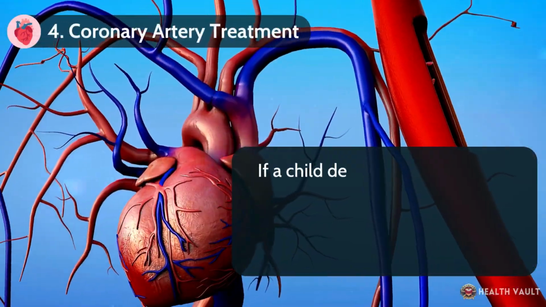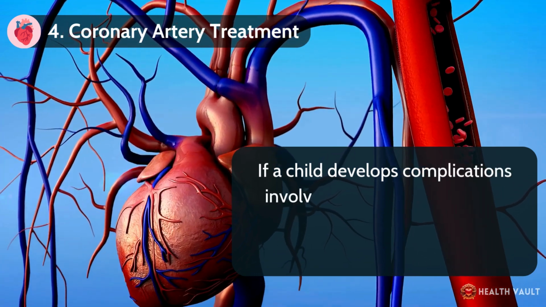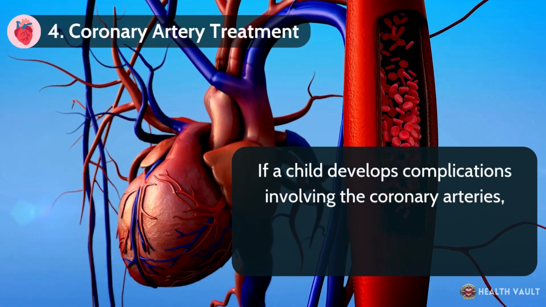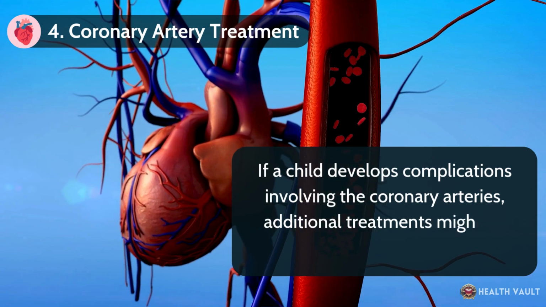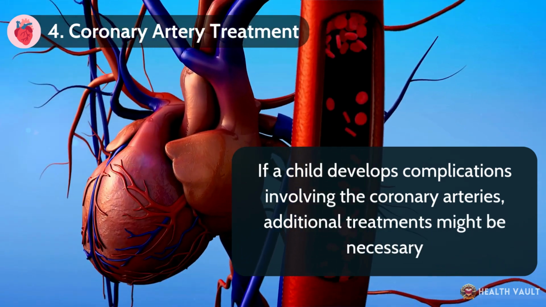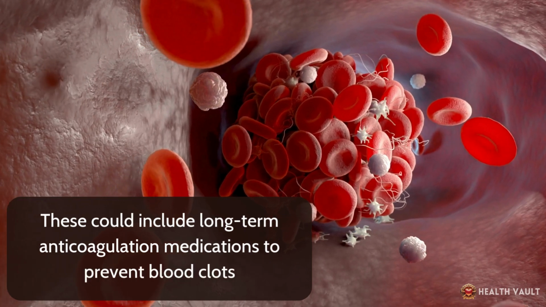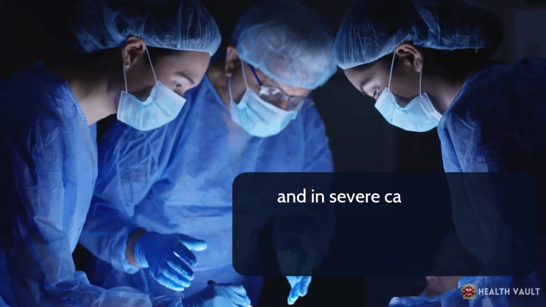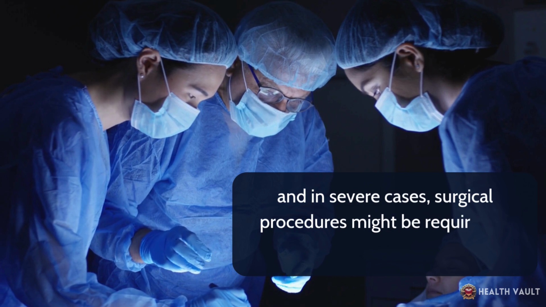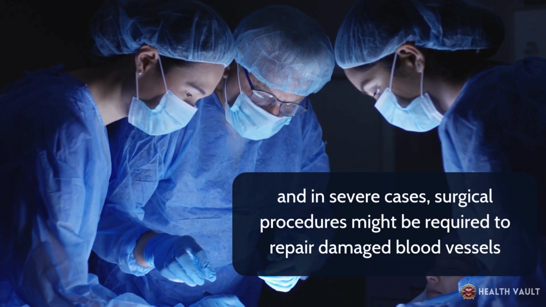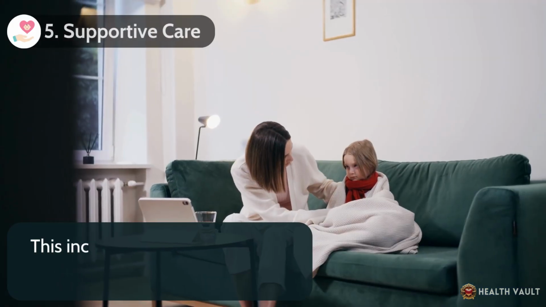Number 4. Coronary artery treatment. If a child develops complications involving the coronary arteries, additional treatments might be necessary. These could include long-term anticoagulation medications to prevent blood clots, and in severe cases, surgical procedures might be required to repair damaged blood vessels.